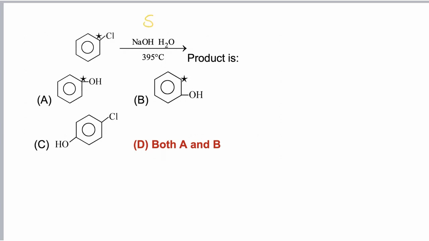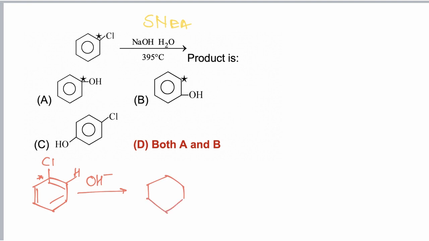In this question we have to find the product of the given reaction. So this reaction is a type of SNEA mechanism. In the first step, the leaving group is eliminated, then attack of the nucleophile. So if we check the mechanism of the reaction, now chlorobenzene, this carbon is the starred carbon. Now OH negative is a very strong base at high temperature. So OH negative abstracts a hydrogen proton from the beta position of the leaving group. Now this is the alpha carbon, beta carbon. So a carbanion is formed.